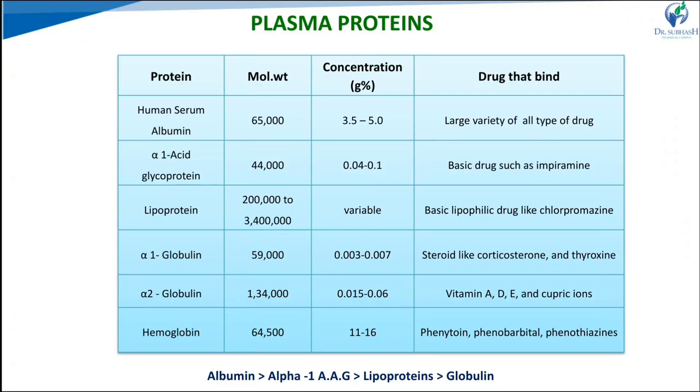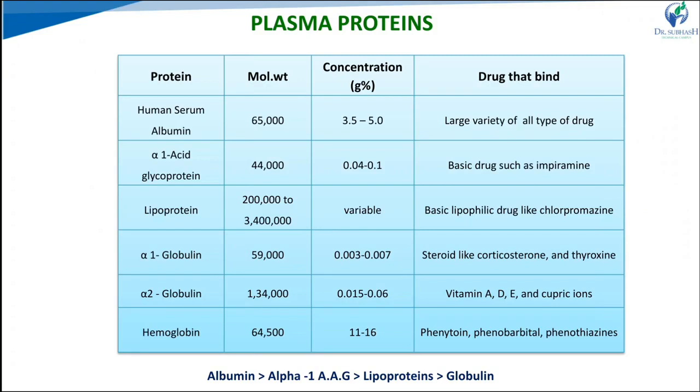Then in the blood cell component, there are three components: hemoglobin, carbonic anhydrase, and cell membrane. Hemoglobin is the major part, because blood cells make up 40% of the blood, and 95% of those are RBCs. Its molecular weight is around 64,000, and its concentration is high compared to human serum albumin. Examples of drugs that bind with hemoglobin are phenytoin and phenobarbitone.